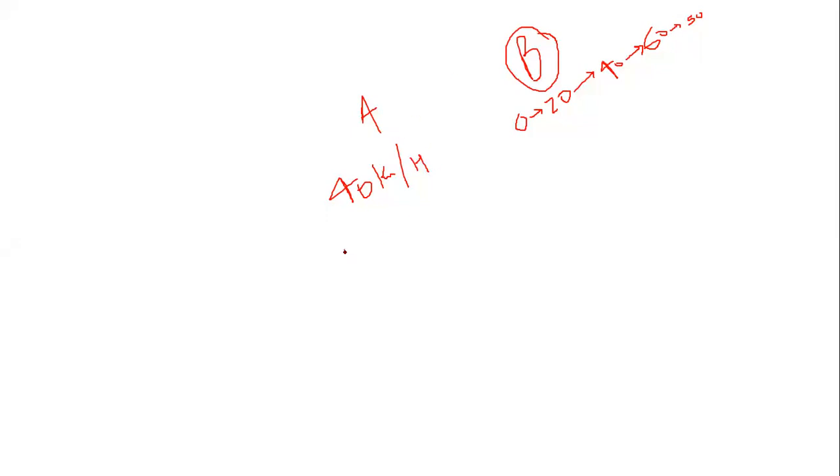So if we plot a speed and time graph, this graph will be a straight line parallel to the x-axis for A, because here the speed is constant, that is 40 kilometer per hour. It's like you are running on a treadmill, because only running on a treadmill could you have uniform speed. Otherwise, on the roads of India, you cannot have uniform speed.